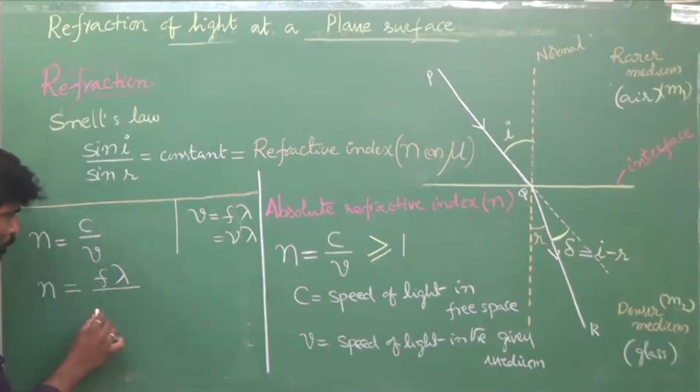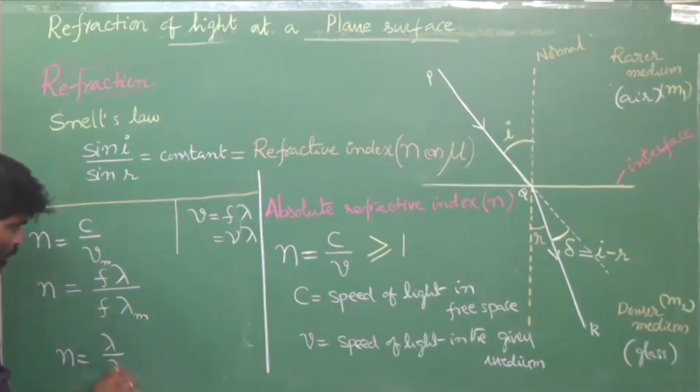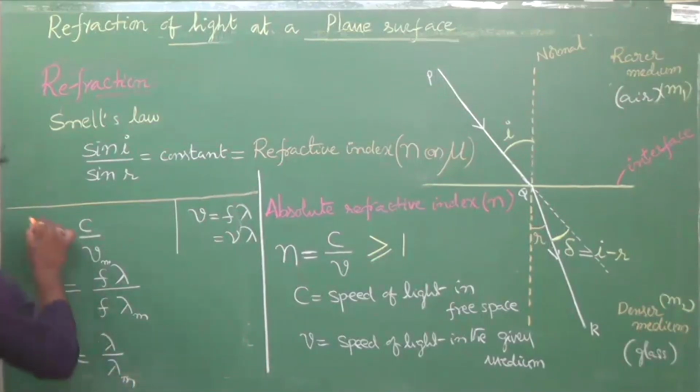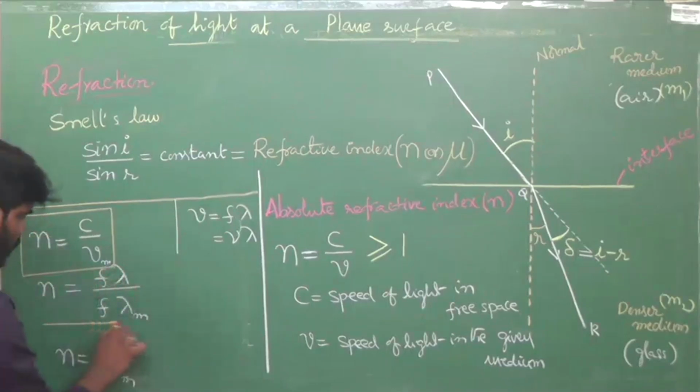Lambda M is the wavelength in the given medium. So F doesn't change. When light travels from one medium to another medium, frequency remains the same, but wavelength changes. So F cancels. Therefore, N is equal to lambda by lambda medium. So this is refractive index in terms of speeds, and this is in terms of wavelengths.